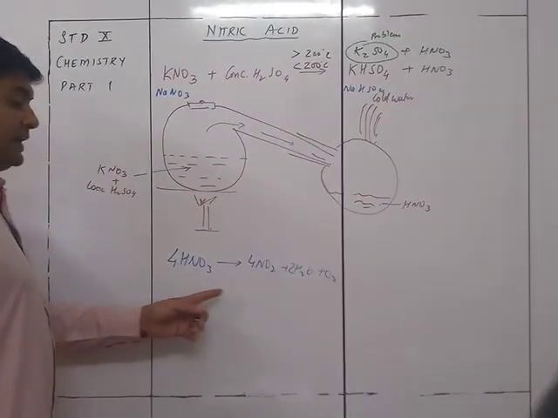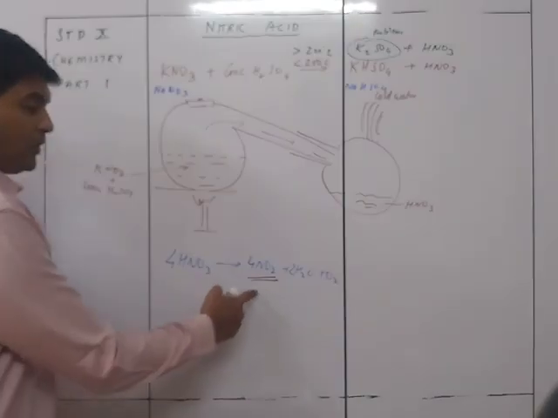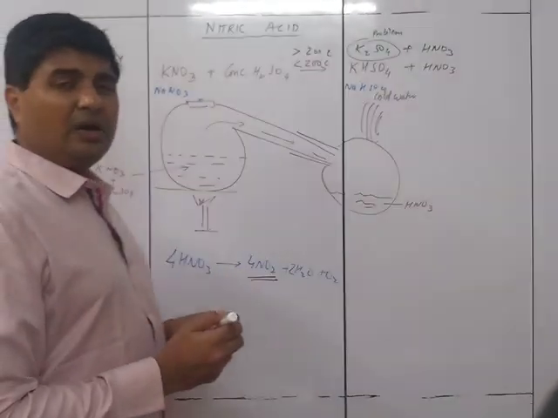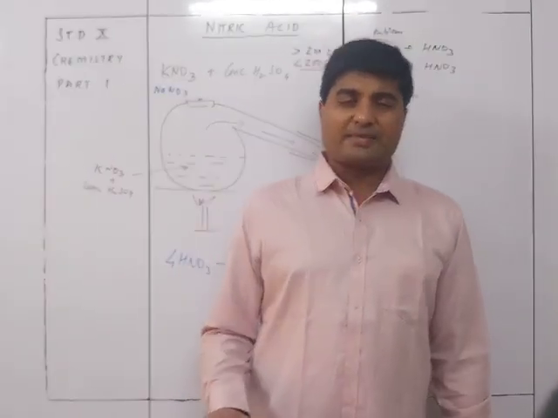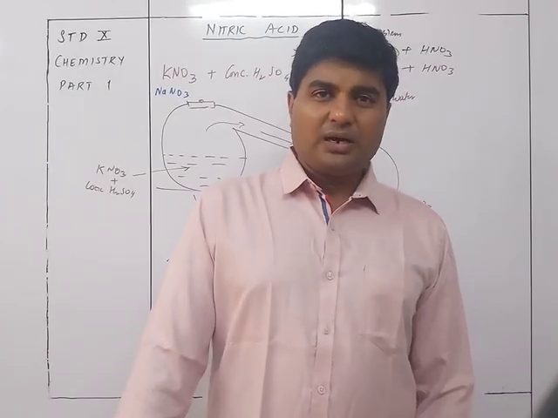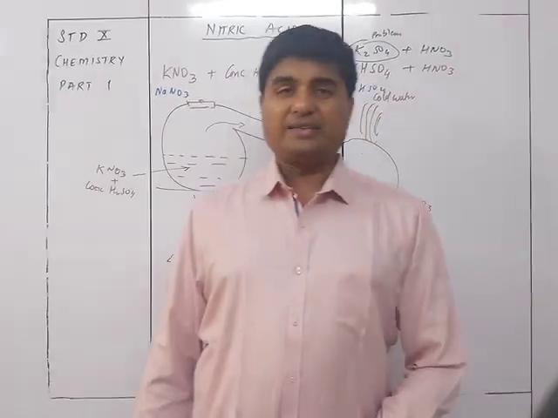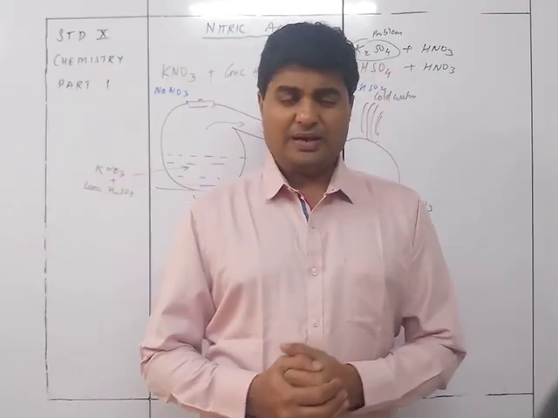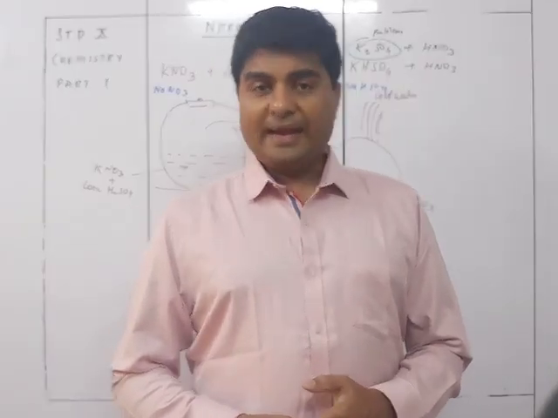Accordingly, you get these reddish brown fumes. These reddish brown fumes, given out on heating nitric acid, make the nitric acid look yellowish in the laboratory. That's why we say that pure acid is colorless, but the nitric acid obtained in the laboratory is yellowish in color.